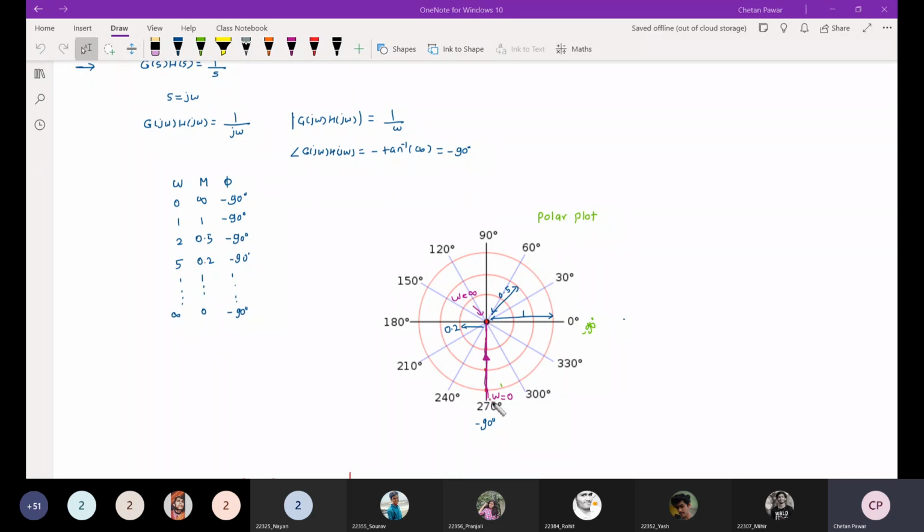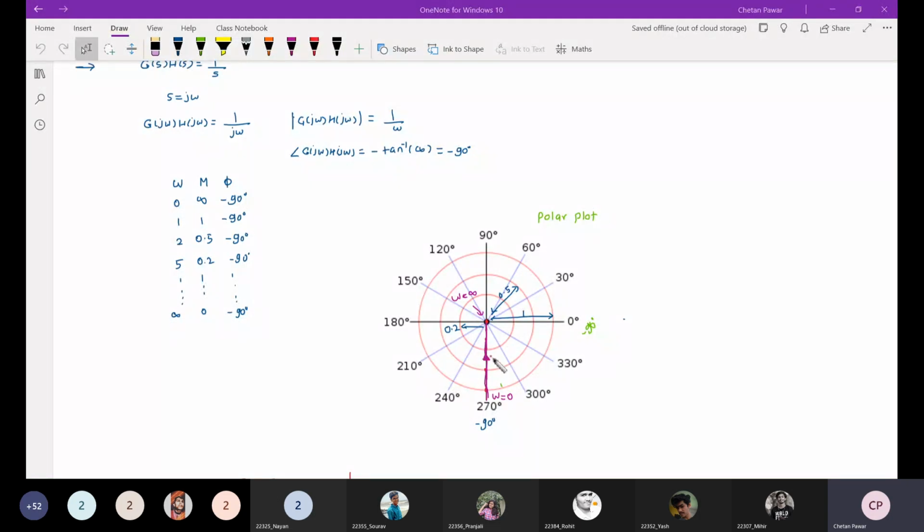Means the polar plot will be on this particular minus 90 degree axis, right? As you increase the frequency, the magnitude is getting decreased. Okay, so this is the polar plot. So what is the step? If the open loop transfer function is given, replace s by j omega, find out the magnitude, find out the phase, vary the omega from 0 to infinity. So this is the exact method to draw the polar plot.